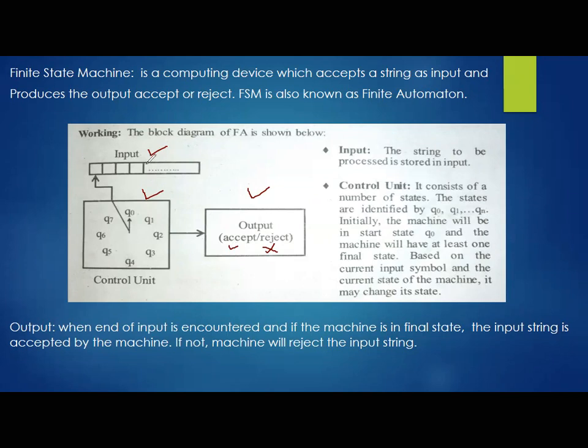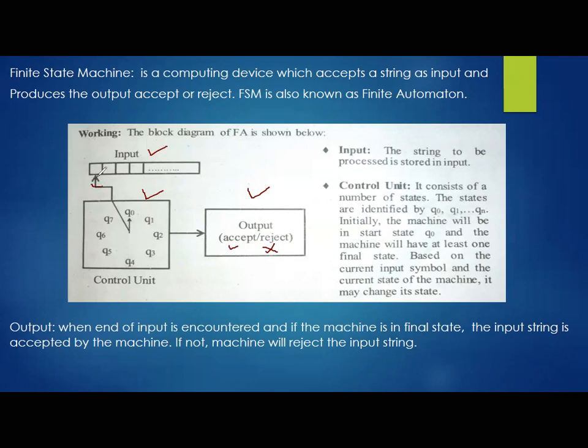Then what are the responsibilities of the input unit? It consists of the input string. This is the place where we hold our input string, which should be provided as input to the control unit of the FSM. This is the pointer, which will be pointing to the initial portion or initial value.